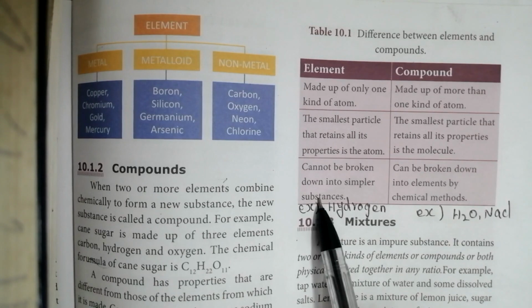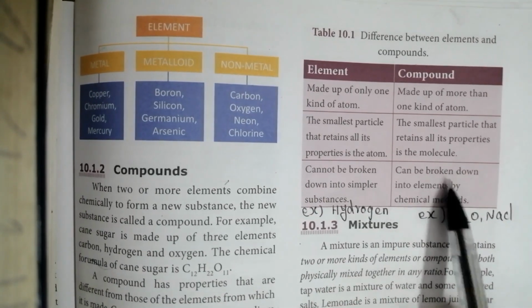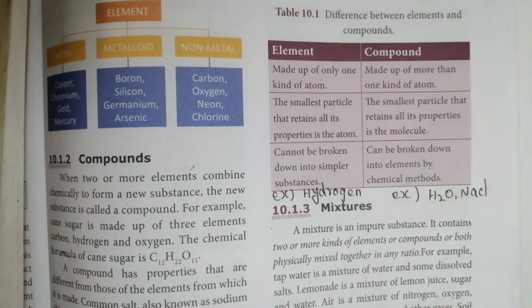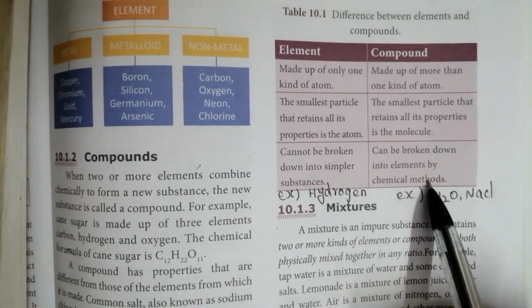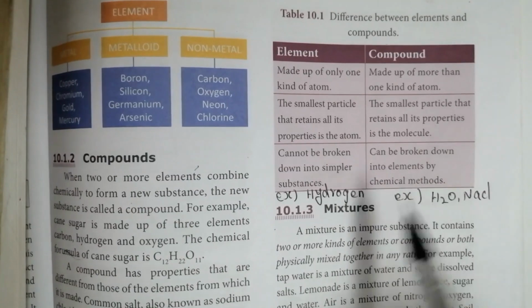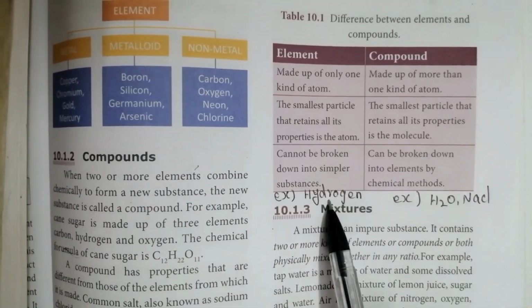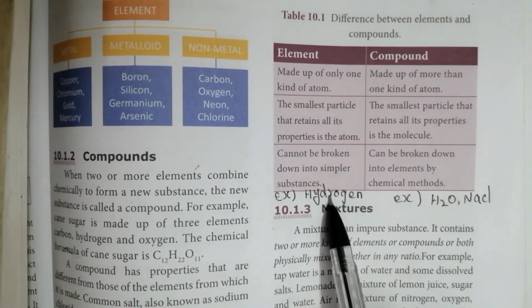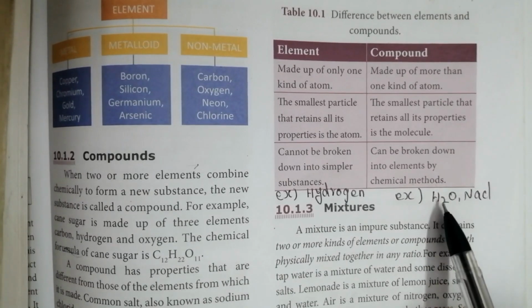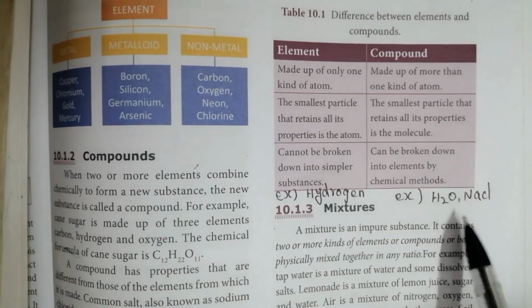Okay. Then see the third point, it cannot be broken down into simpler substances. Already we learned this point, right? Elements cannot be broken down into simpler substances, and compounds can be broken down into elements by chemical methods. And see the examples. For element, any element's name you can write here: hydrogen, oxygen, nitrogen. And for compound, water, sodium chloride, any 1 or 2 examples are enough.